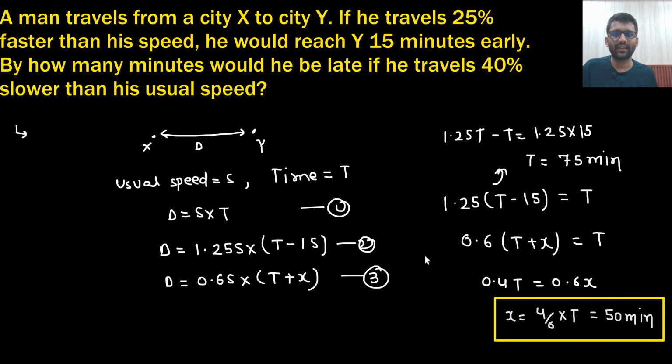Although the calculation that I did here took me a lot of time, you can do it smartly. You will be able to do it quickly in the examination. Distance is the same, so you just need to equate speed into time. Initially it was similar, then speed increased, lesser time; speed decreased, more time. So 50 minutes late he will be.